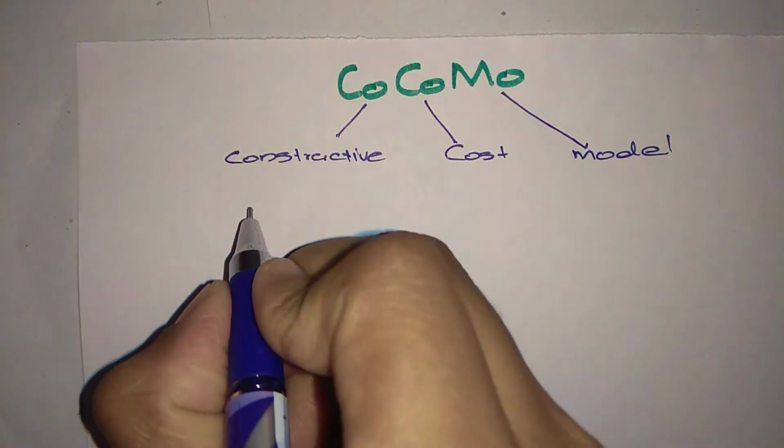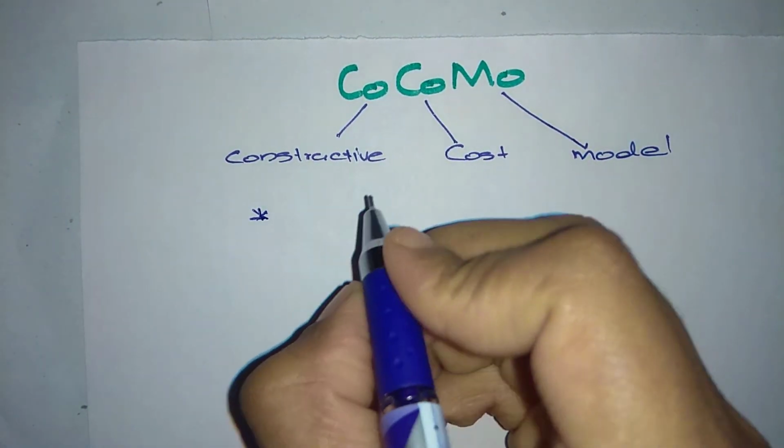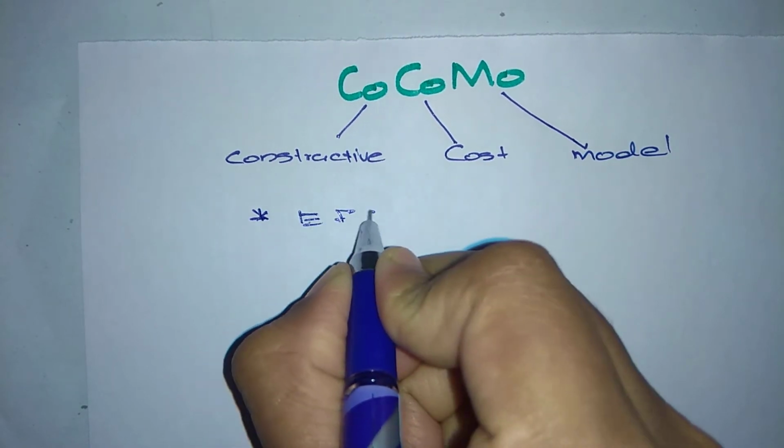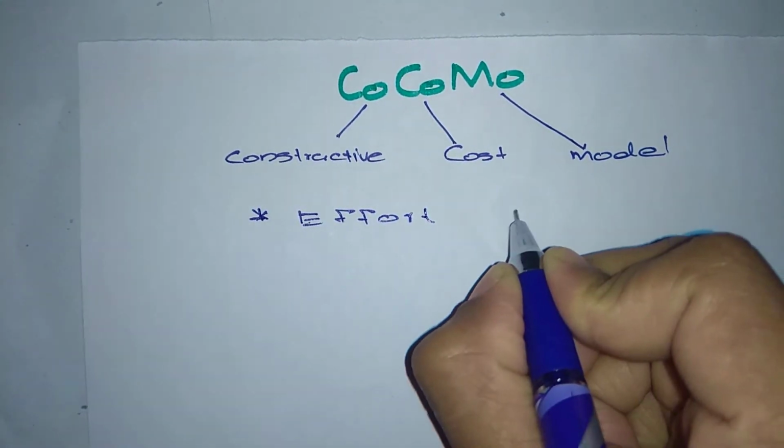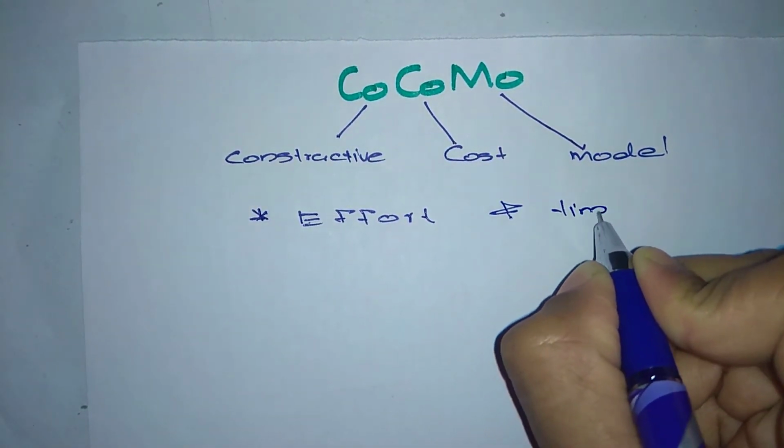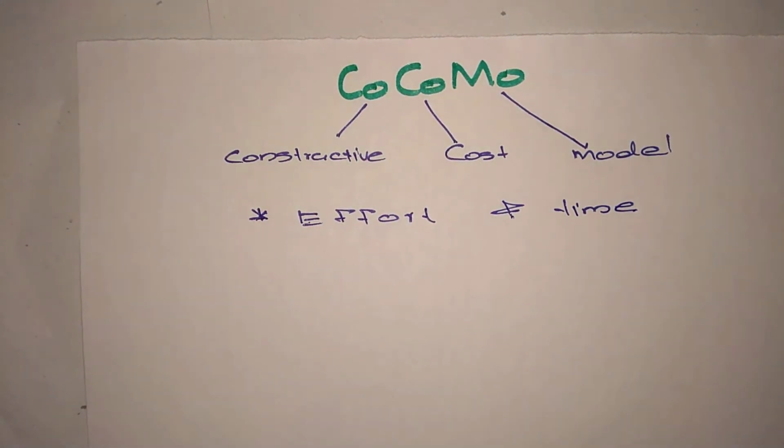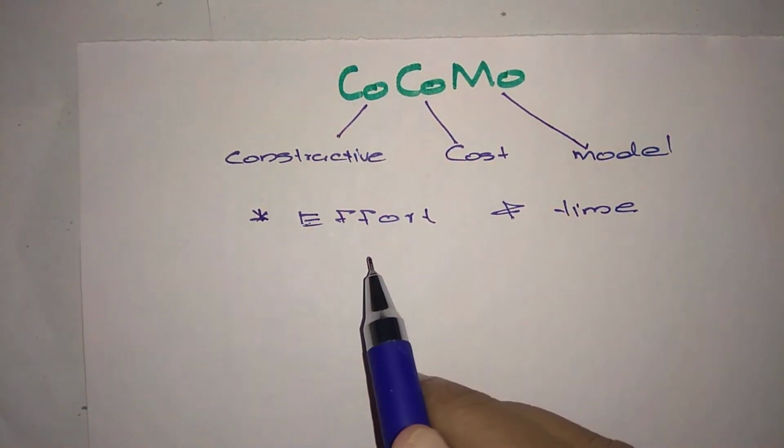So how does COCOMO estimate the cost? In terms of effort and time.